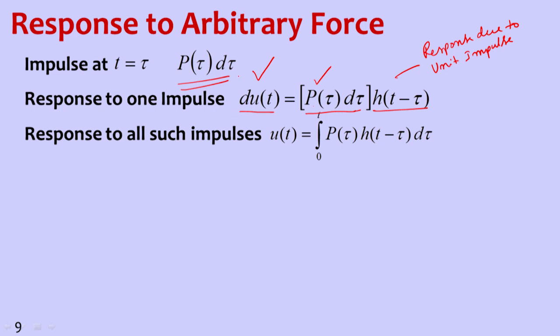If we take the integral here and the integral here, the integral of du(t) will become u(t) is equal to the integral from 0 to t of p(tau) h(t minus tau) d tau. So this is called the convolution integral, or this can also be called Duhamel's integral.